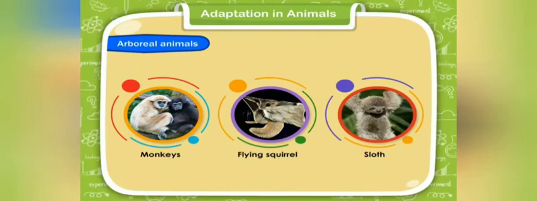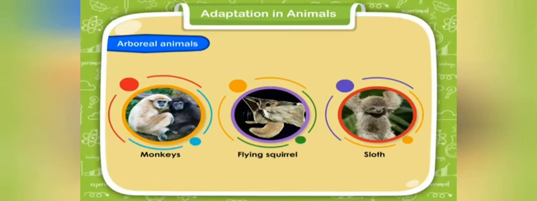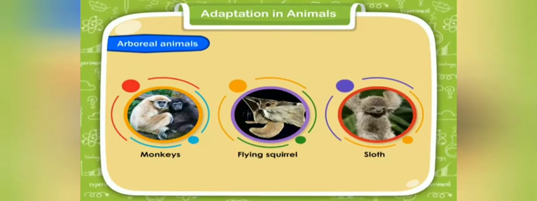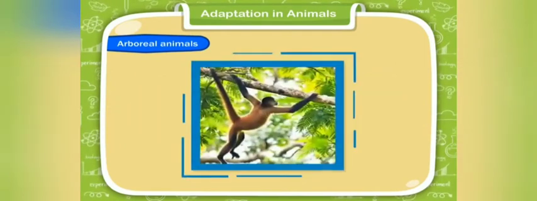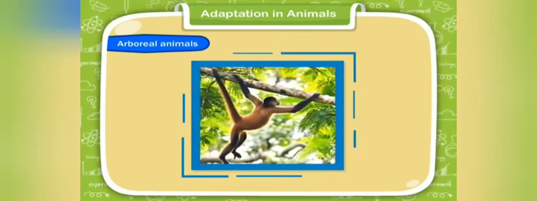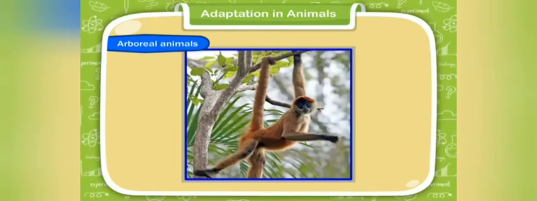Arboreal animals. Some animals such as monkeys, flying squirrels, sloth, etc. spend most of their time on tall trees. These animals are called arboreal animals. Monkeys are able to swing on trees through their strong arms and legs. They can grip branches with their tails.